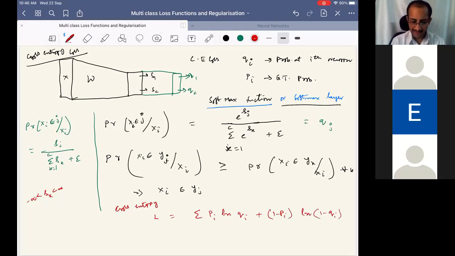This is the binary cross entropy loss. We are considering one hot encoding, so only one class will be 1 and the remaining all 0. And this is with a negative sign.